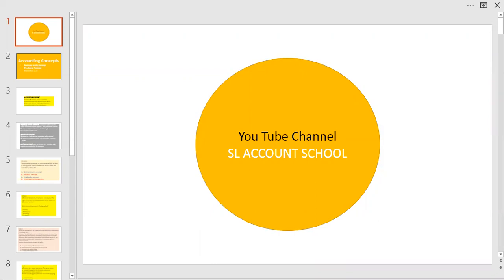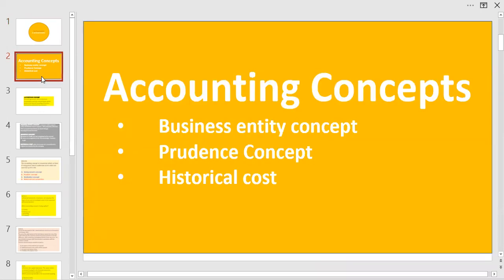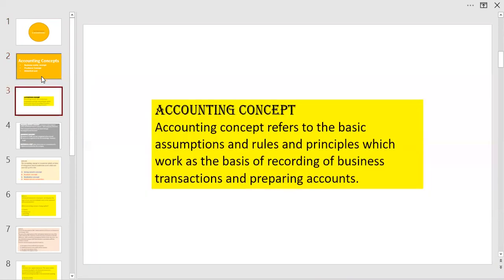Today's topic is accounting concept. Accounting concept refers to basic assumptions and rules, principles, conventions, traditions. Basically, these are unwritten rules that work as the basis for recording of business transaction and preparing accounts. We are hoping to discuss a few of them, followed by some exercises.